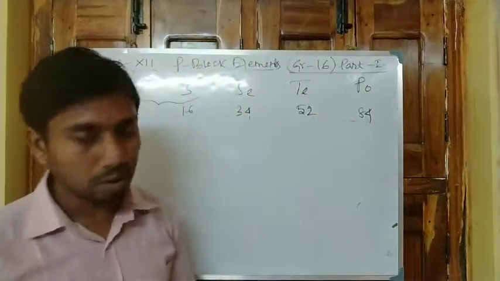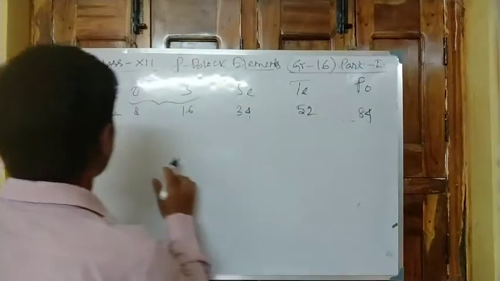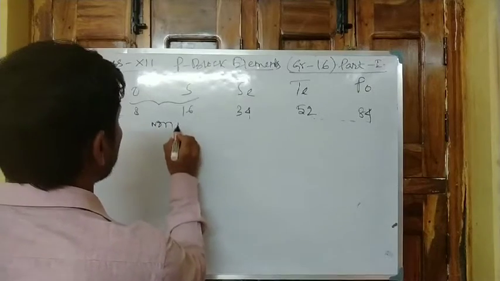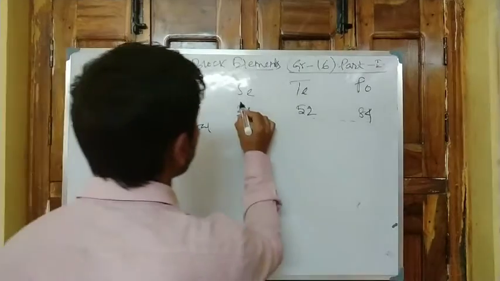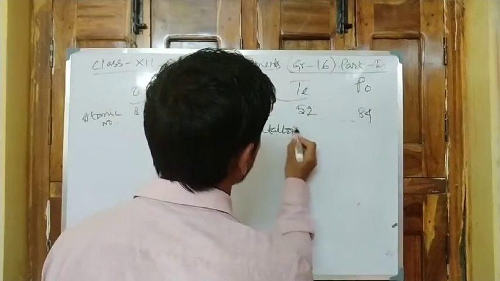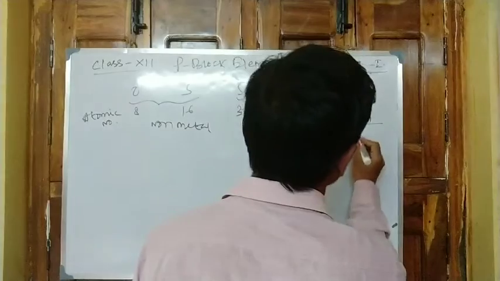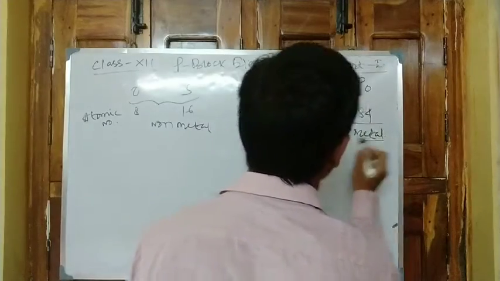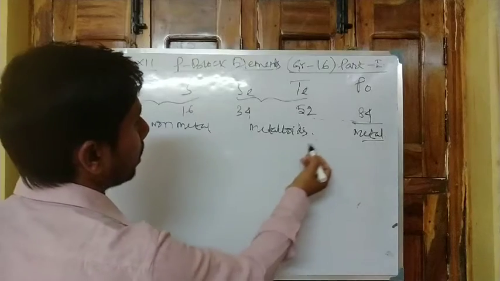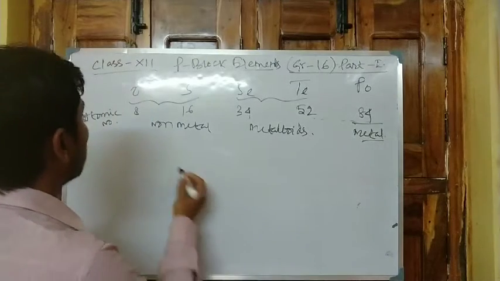This is the atomic number. The first two elements are non-metals, the next two elements are metalloids, and the last one is a metal. So oxygen and sulfur are non-metals, selenium and tellurium are metalloids, and polonium is the metal.